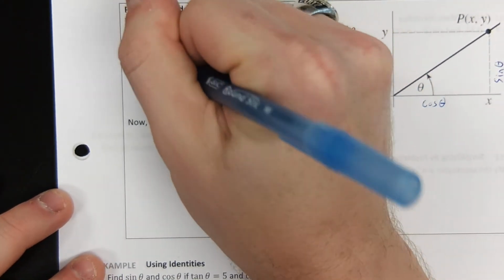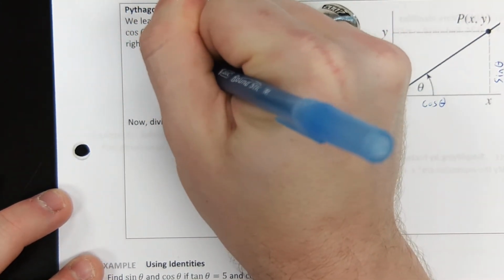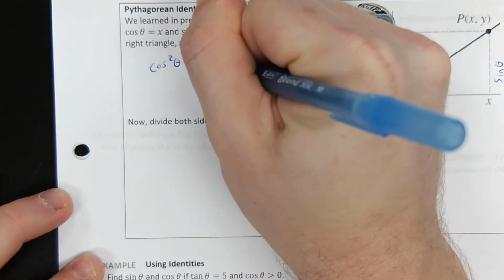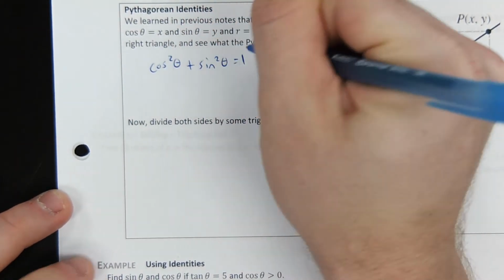So what we end up with here is cosine squared theta plus sine squared theta is 1.